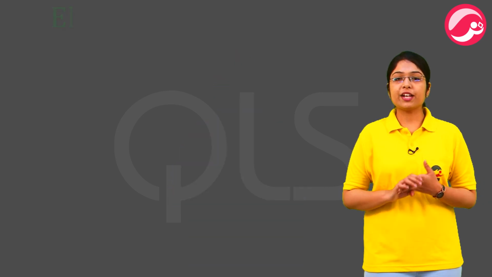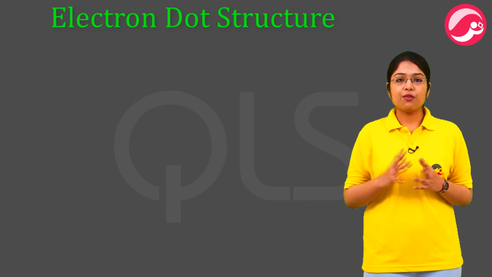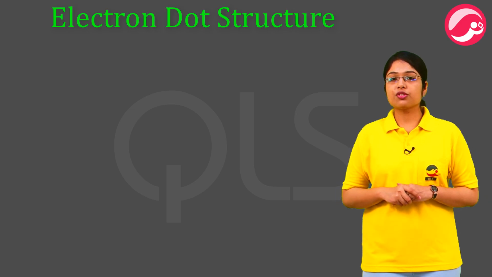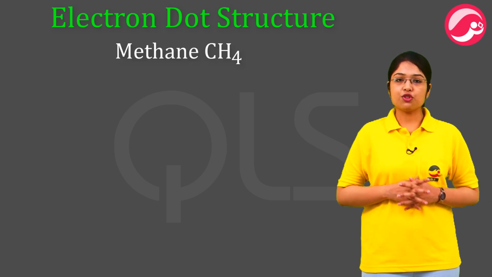Commonly, we use two methods for the diagrammatic representation of the sharing of electrons between atoms of carbon compound. हम किसी भी compound का structure दो तरह से present कर सकते हैं. First one is the electron dot structure. First, let's draw the electron dot structure of methane CH4.